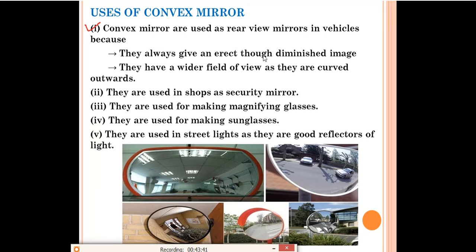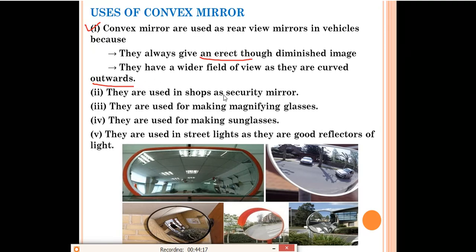Because they always give an erect though diminished image. They have a wider field of view as they are curved outwards. So they are used as rear view mirrors because they always give an erect image of the object, meaning the images of the cars or vehicles coming from behind can be easily seen in that mirror, and they also give a wider field of view to the driver. Okay, so this is the reason convex mirrors are used as rear view mirrors in vehicles: they always give an erect though diminished image of the object, and they have a wider field of view as they are curved outwards.